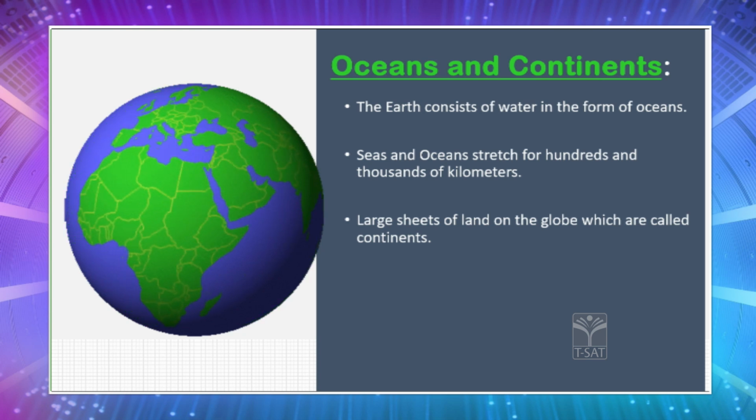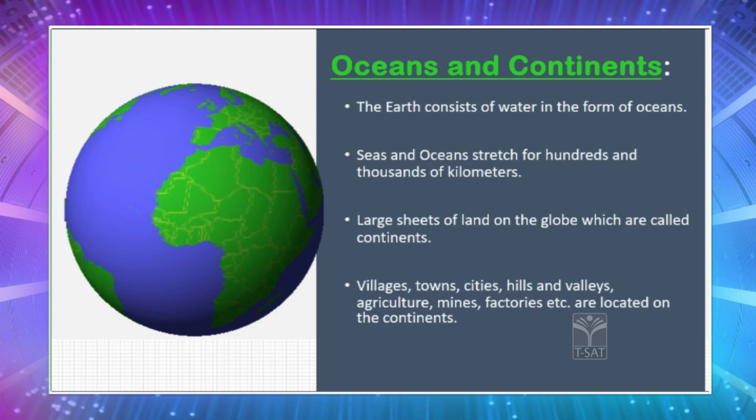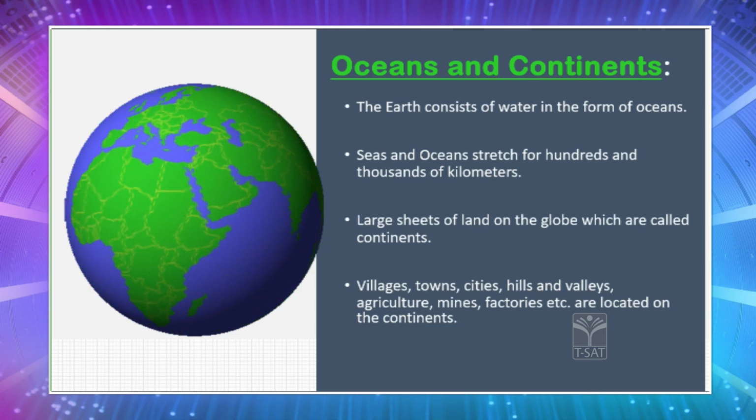So these large sheets on the globe are called continents, and on these continents you will find villages, towns, cities, hills and valleys. Agriculture, mines, factories, etc. are located on the continents. So children, on the globe and on the planet Earth, we find both the landmass and the oceans.